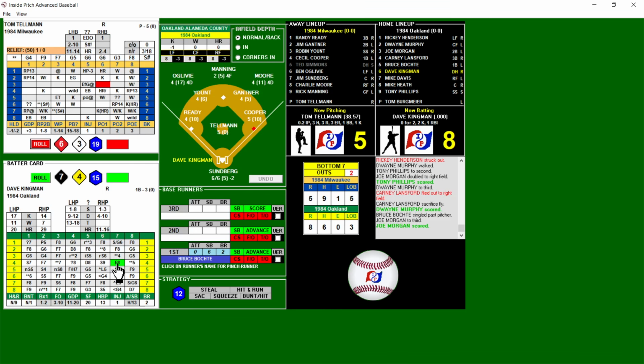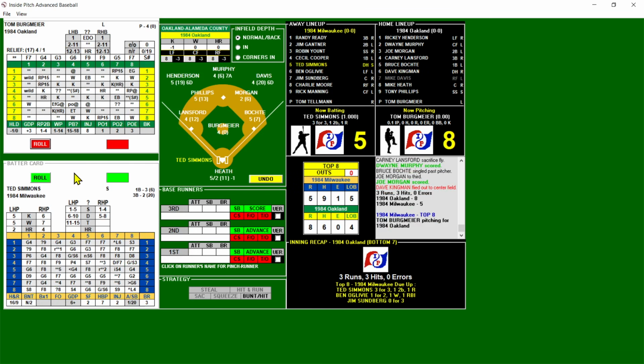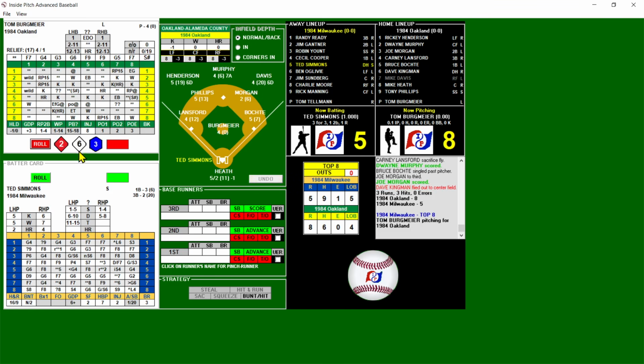And he flies to center. So he does get him, but how about that? Brewers came all the way back to tie it, and now the A's regain a 3-run lead going to the 8th. We'll let Bergmeyer start the inning against Simmons.